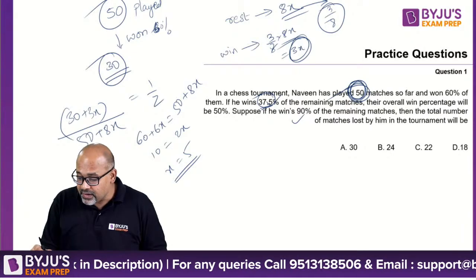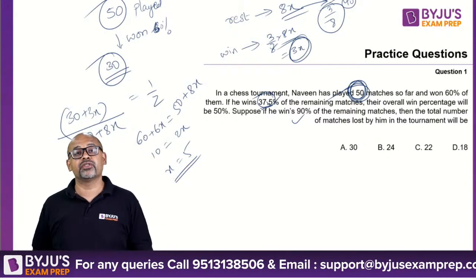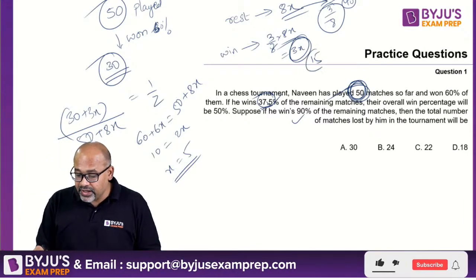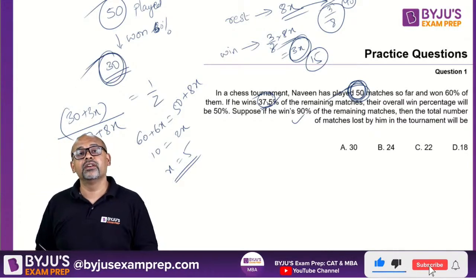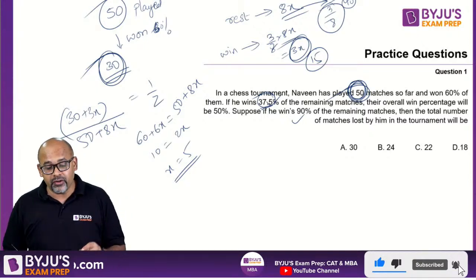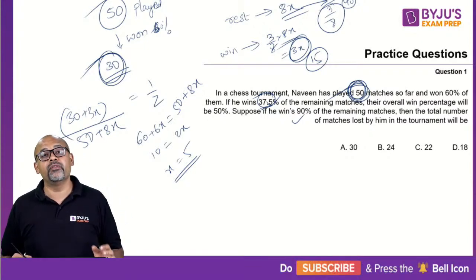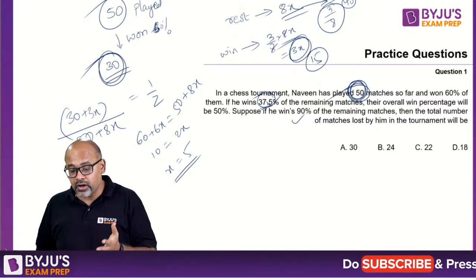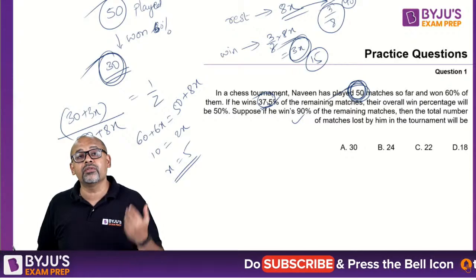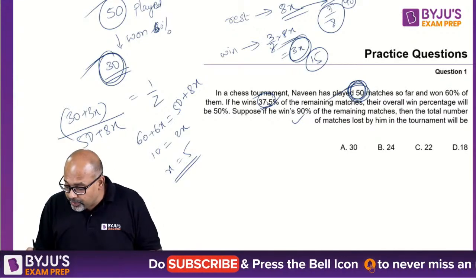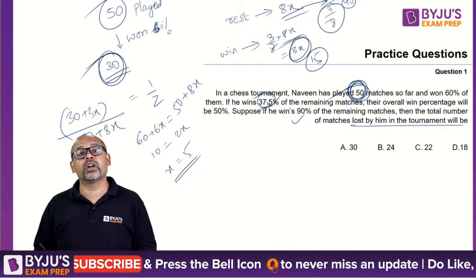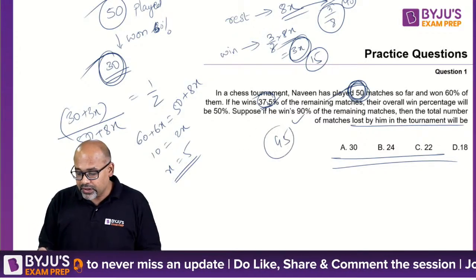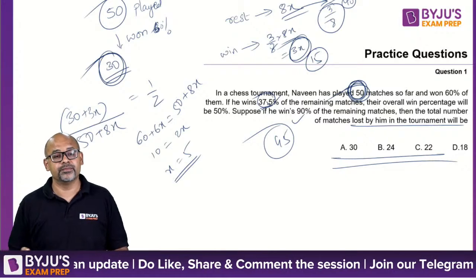extra how many matches? 5 8s are 40 matches extra. Out of which, how many is he winning? He's winning 15 here and 30 here. So totally he will be winning 45. If he's winning 45 out of your 90, which means he'll be losing 45. So the question is, the total number of matches lost by him is 45. I think none of the options are there, but 45 is again the correct answer.